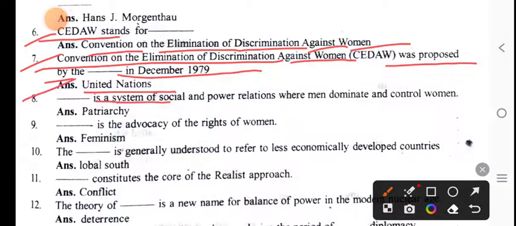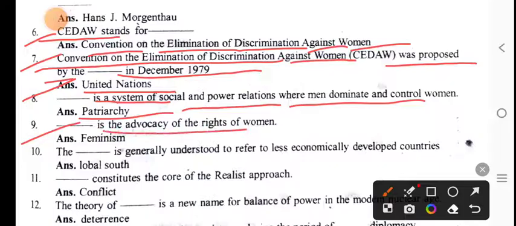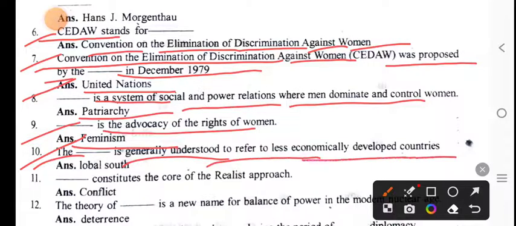Dash is a system of social and power relations where men dominate and control women. Now, patriarchy is a system of social and power relations where men dominate and control women. Dash is the advocacy of the rights of women. Now, feminism is the advocacy of rights of women. The dash is generally understood to refer to less economically developed countries. Now, the Global South is generally understood to refer to less economically developed countries.